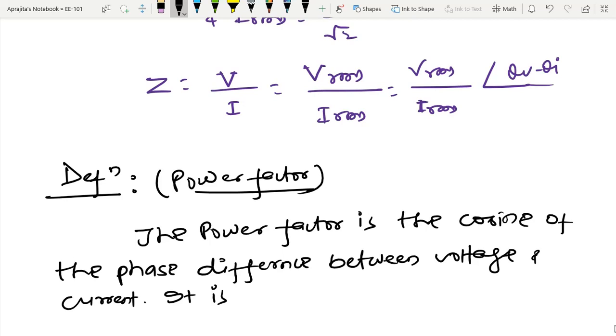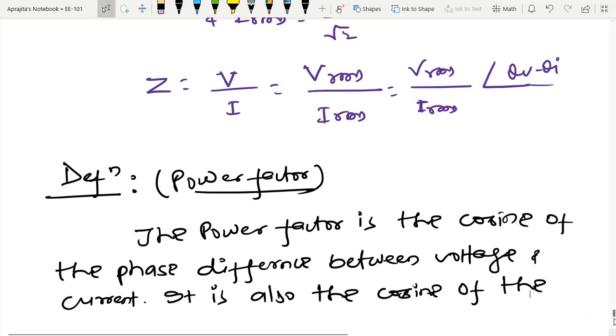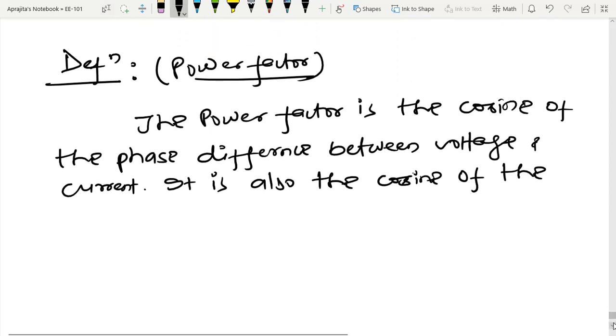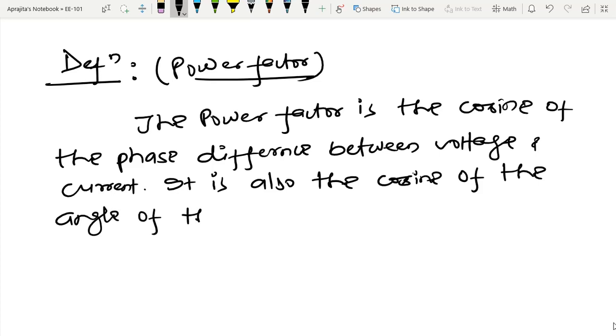It is also the cosine of the angle of the load impedance.